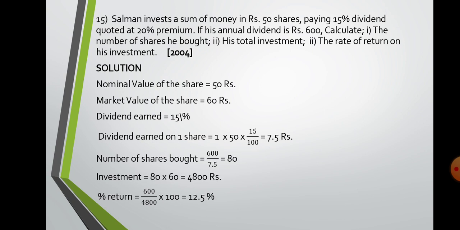Oh, your annual dividend is given, you have to find out the number of shares. Again you use the same formula used here, you will get the same answer. And investment, his total investment, as you get number of shares multiplied by 60 rupees, you get as investment. And again ROR, use the formula. See here they have given other formulas, but you can use the same formula what we've been doing in the previous 14 sums. Use the same formulas, apply it, you will get it.